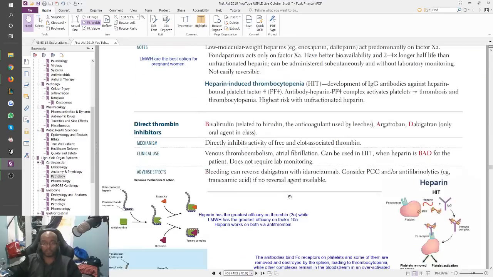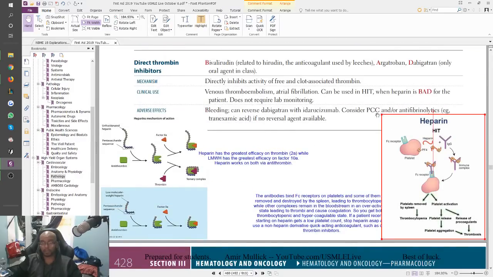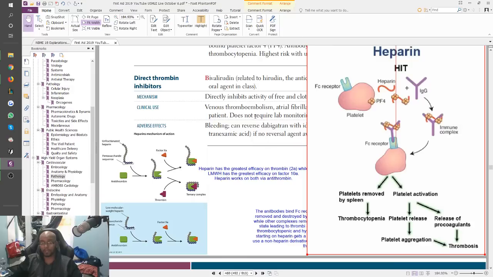So right here, you can see this image. This is how HIT works, right? So you have a platelet, it has PF4, it has the FC receptor. You take heparin, heparin ends up binding with PF4, and this thing is something that your body doesn't recognize, so you make antibodies. You get immune complexes against it, right? And then you end up having platelets being removed by the spleen, as well as platelet activation causing more platelet aggregation. Ultimately, you run out of all your platelets, so you get thrombocytopenia and thrombosis.